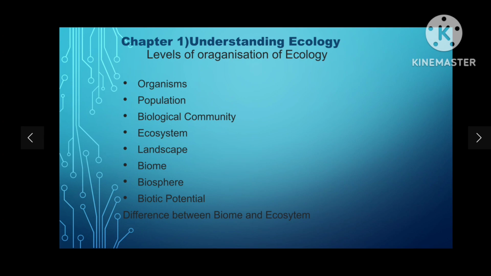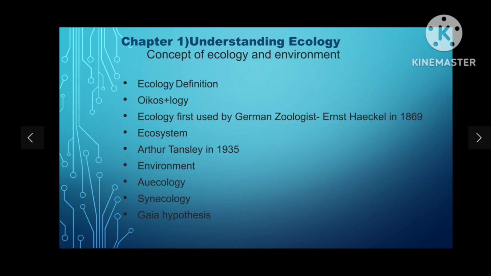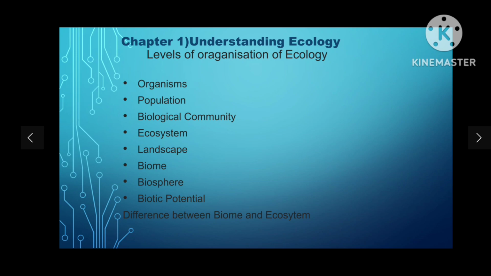Then ecosystem. The ecosystem is the part of nature where living organisms interact among themselves and with their physical environment. An ecosystem, as we have already learned, is composed of a biotic community integrated with its physical environment through the exchange of energy and recycling of the nutrients. As we have learned on the first page, an ecosystem is defined as a community of life forms in concurrence with non-living components interacting with each other. The term ecosystem was coined by Arthur Tansley in 1935.